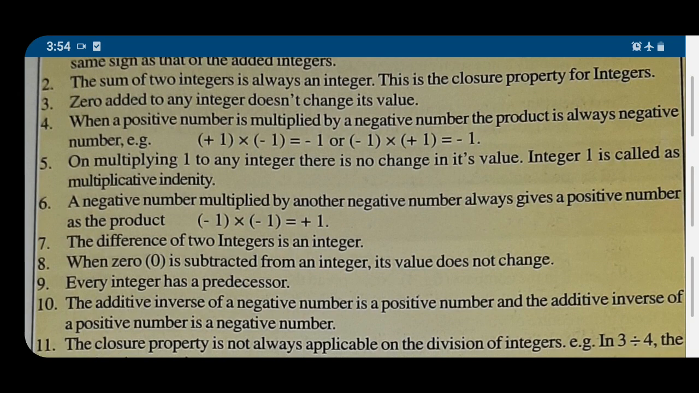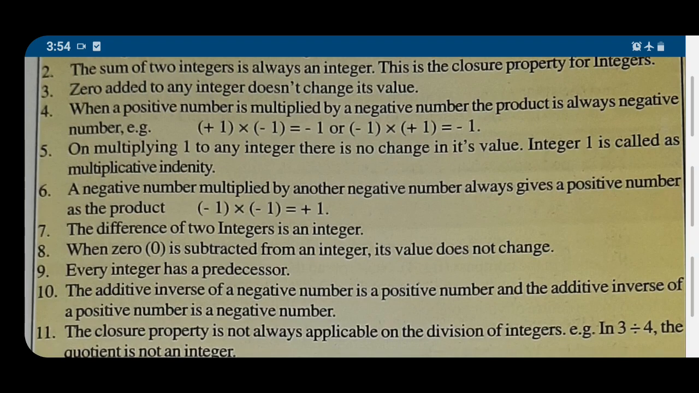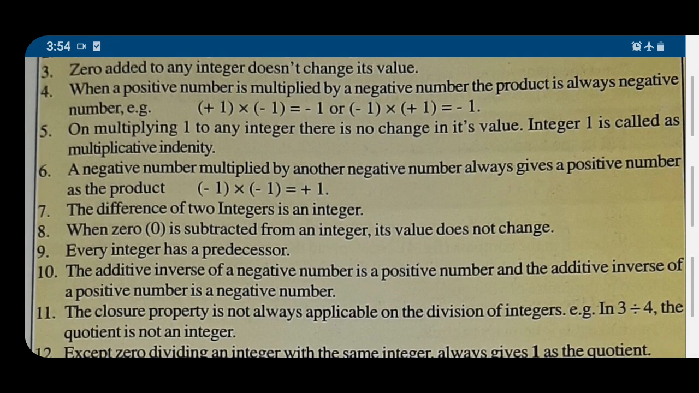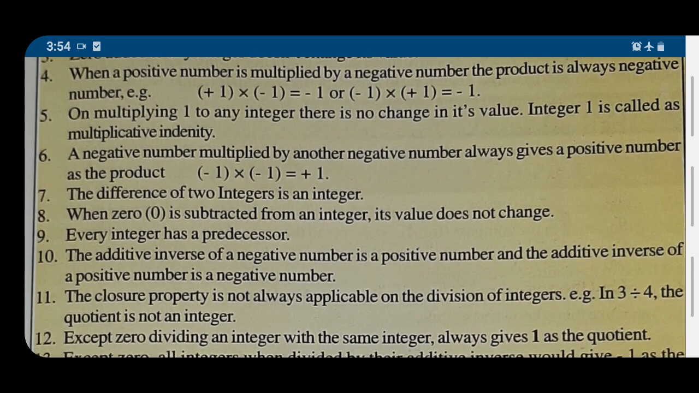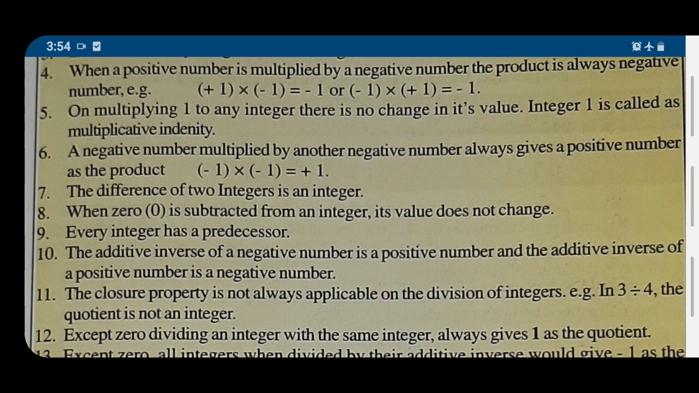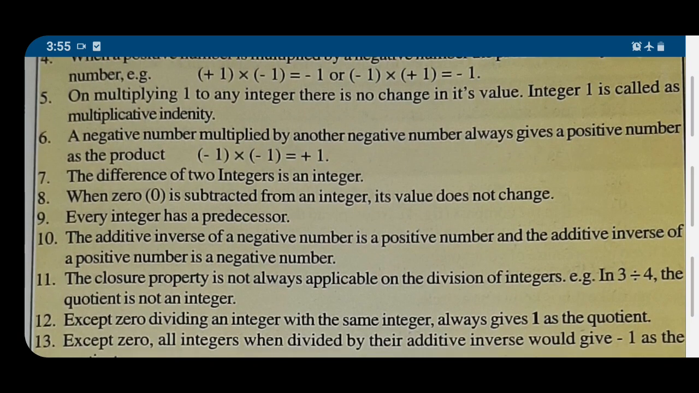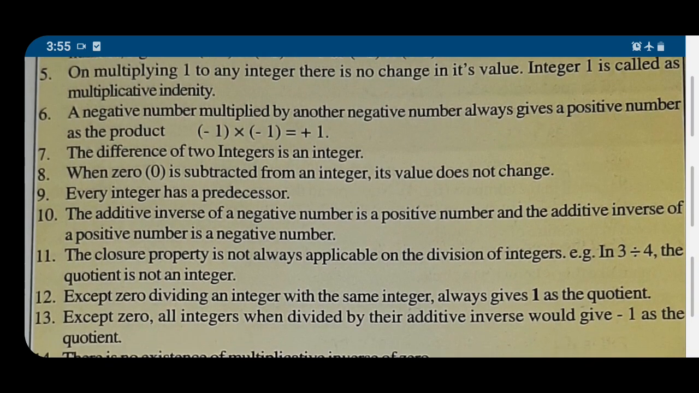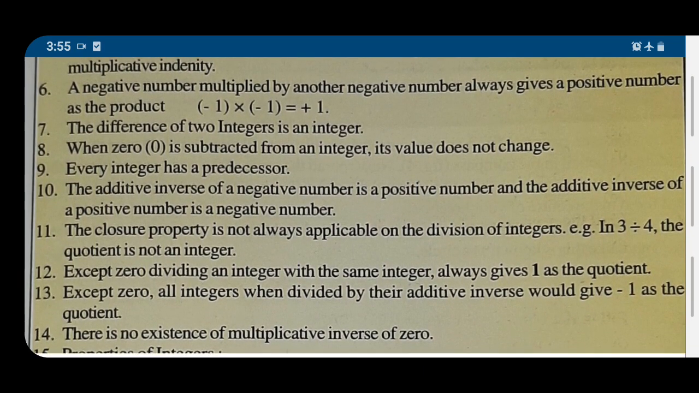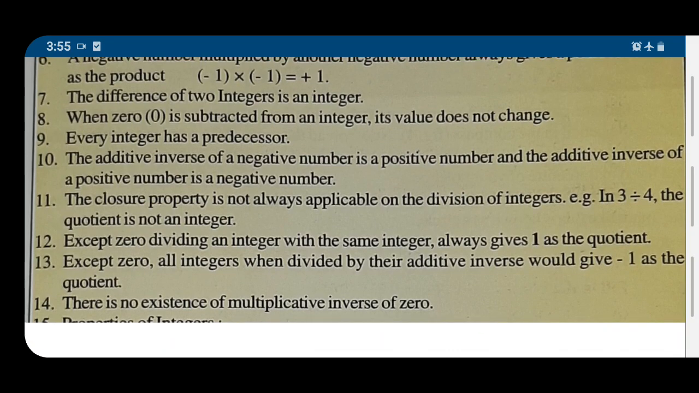Number 6: A negative number multiplied by another negative number always gives a positive number as a product. Meaning when we do multiplication of two negative numbers, we get the product in positive. The difference of two integers is an integer. When 0 is subtracted from an integer, its value does not change. Every integer has a predecessor.